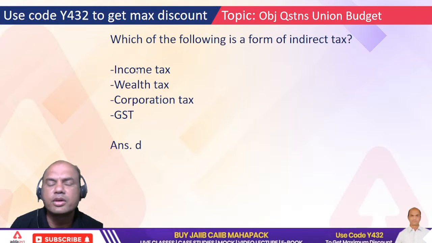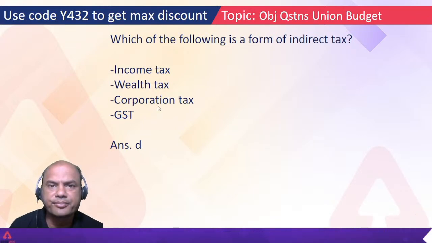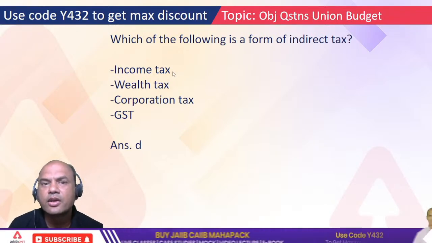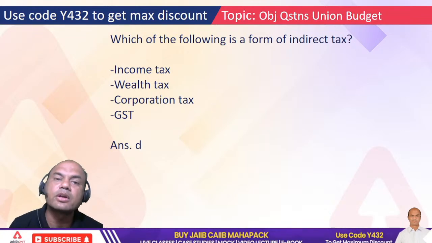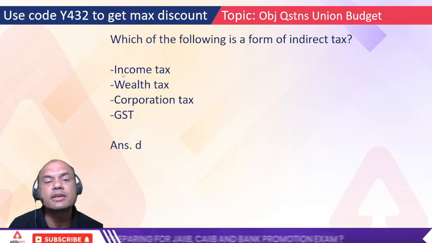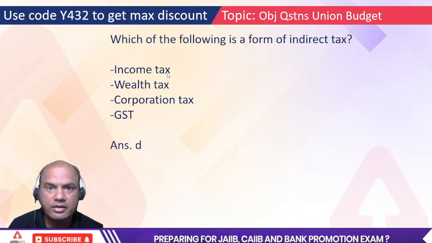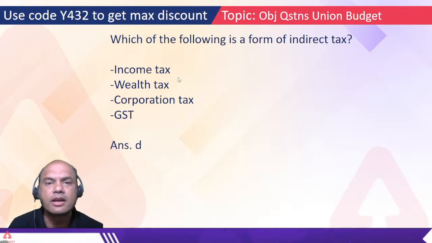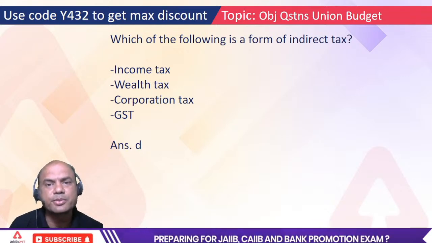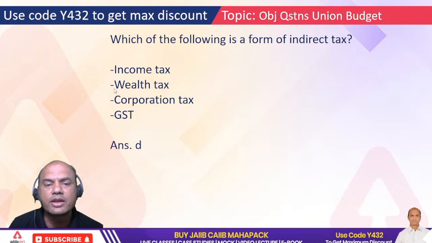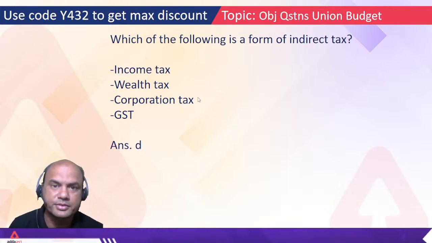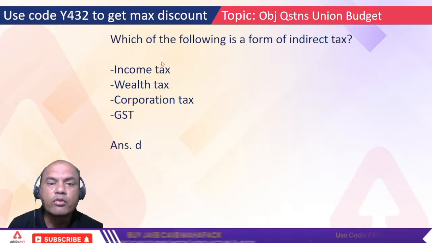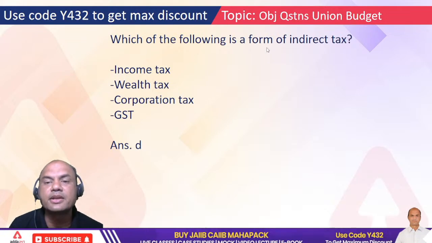Remember, how do you know whether some tax is direct or indirect? Suppose income tax, how do you know whether it's a direct tax or indirect tax? When you fill the form and submit it to the government, that becomes a direct tax. Income tax returns are filed by us every year. If you are in a job, you won't understand that because you just fill that Form 16 and that's done. But a businessman has to file this income tax, wealth tax, corporation tax separately through forms. Nowadays everything is online, but the logic is the same. Voluntarily I have to file it, so then it becomes direct tax.